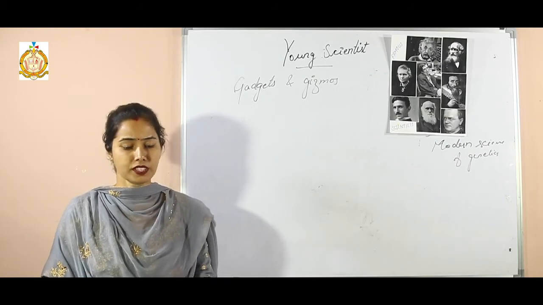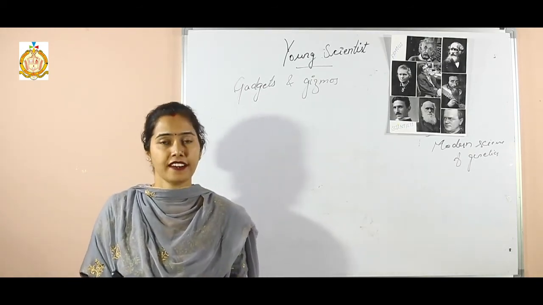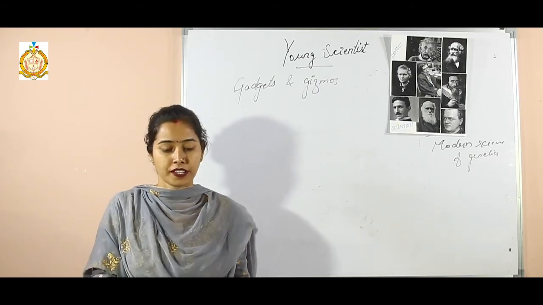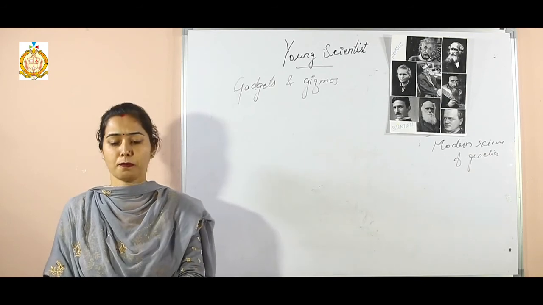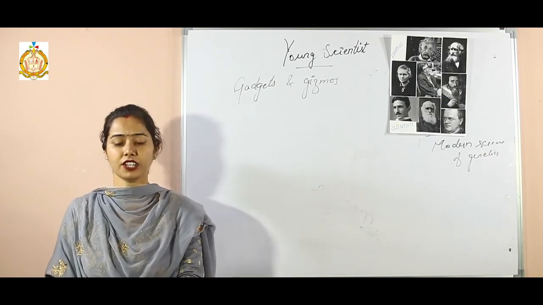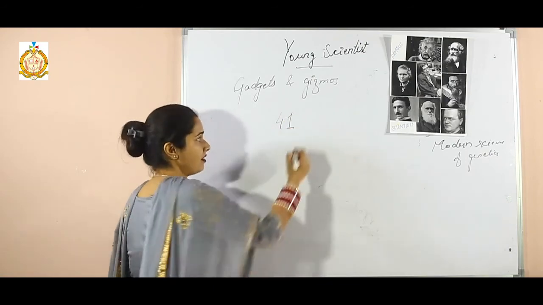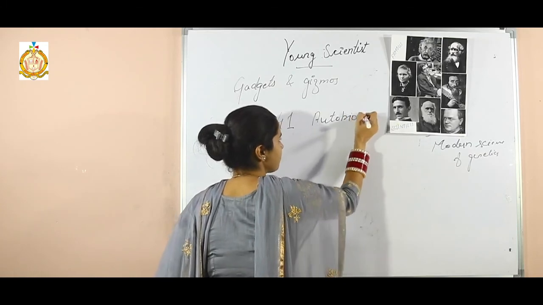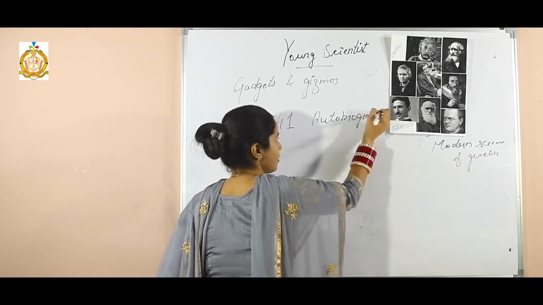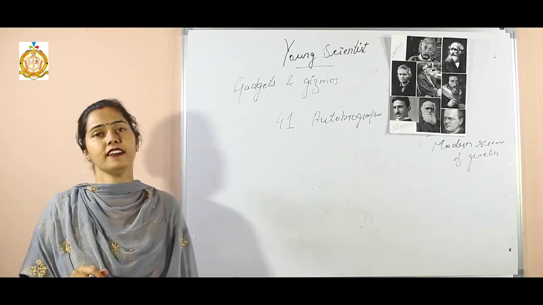So write all this in your book and make internal questions and write them in the book. Now your homework is autobiographies. Match the autobiography with its author. That is homework page number 41, autobiographies. So this is all about your units, The World of Books and Young Scientists.